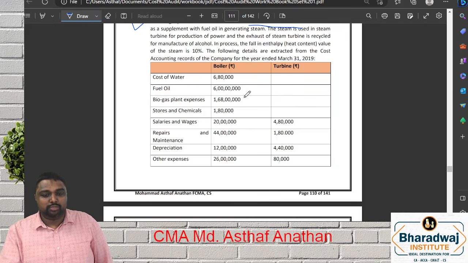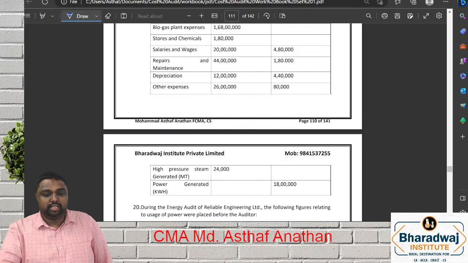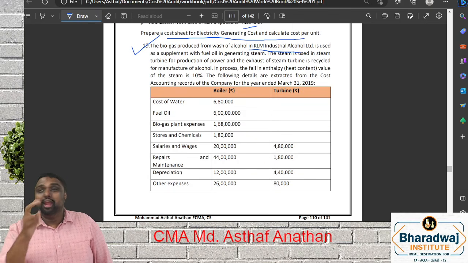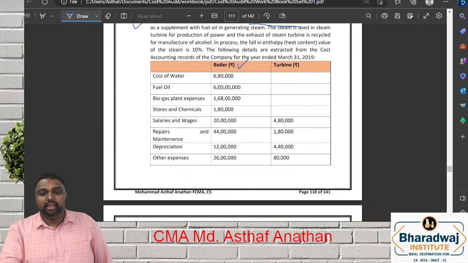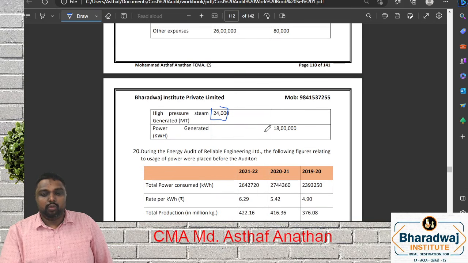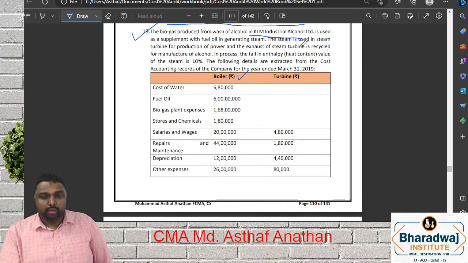the biogas plant, stores and chemicals, salaries and wages, repair and maintenance, depreciation, other expenses, high pressure steam generated, and power generated. In the boiler plant, what are we generating? Steam. What is the steam generated? 24 metric ton. In the turbine, what power is generated? 18 kilowatt. They were asking you to prepare the cost sheet in detail.